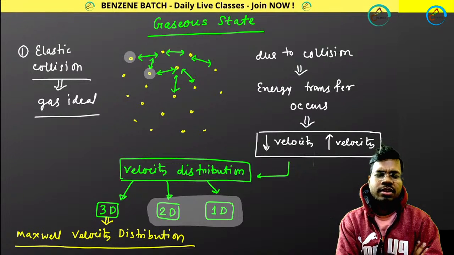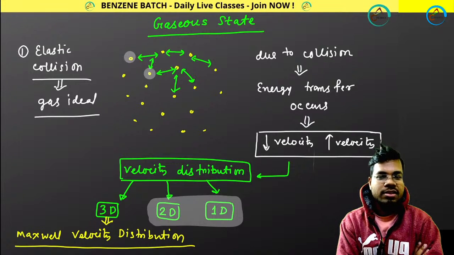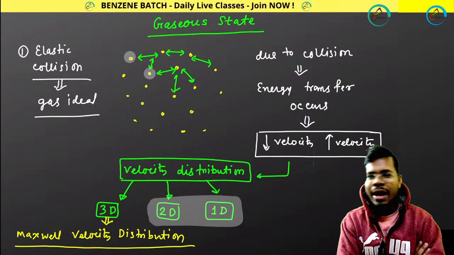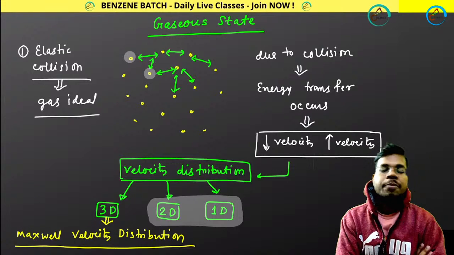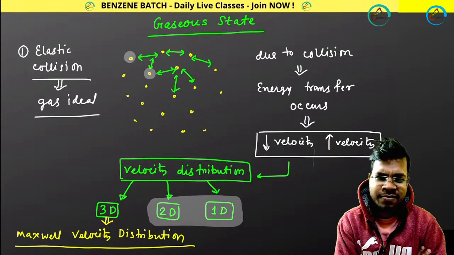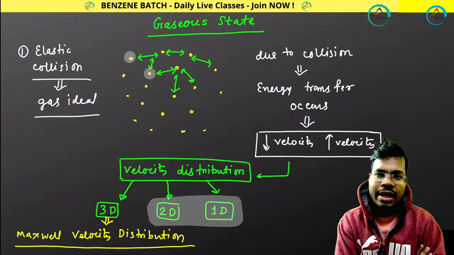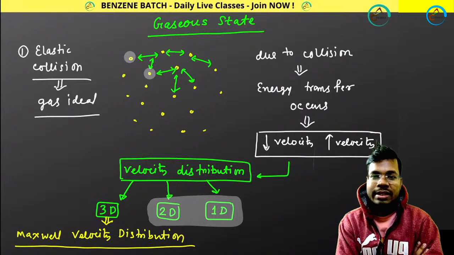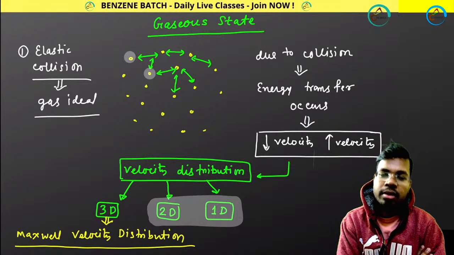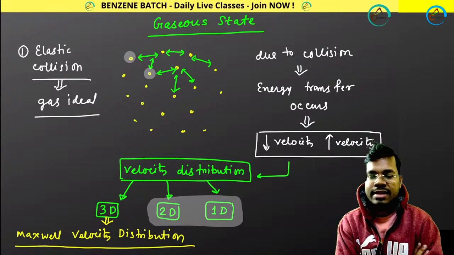If you haven't watched the videos, you have to watch them first, then you can easily understand the numericals. In this video, I won't explain why this is happening or why that is happening. If you have any issue, you can ask me and I will explain, but because it's a revision class, I will just tell you that this is happening and this you have to remember. This kind of question generally comes from this section.